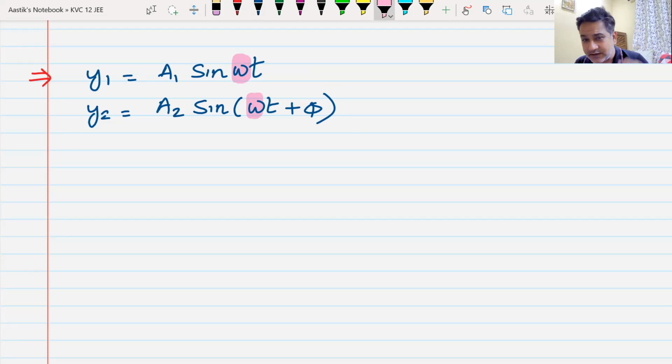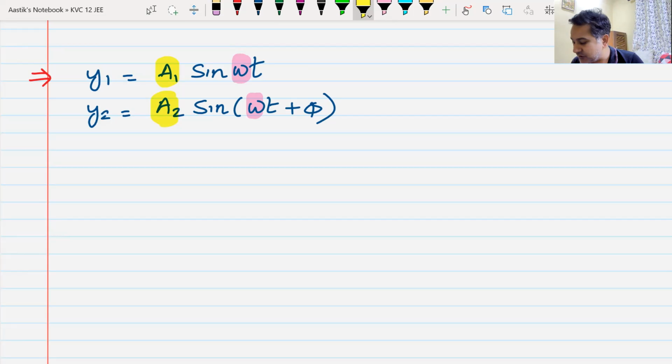So they have the same angular frequency, or I can say they have the same frequency, or I can say they have the same time period. Some things have been changed. If you look at these two, the amplitudes are different. The first wave has an amplitude of A1, the second wave has an amplitude of A2. A1 and A2 are different.